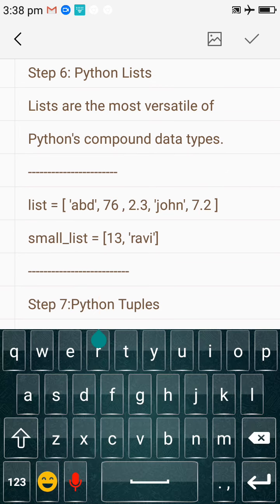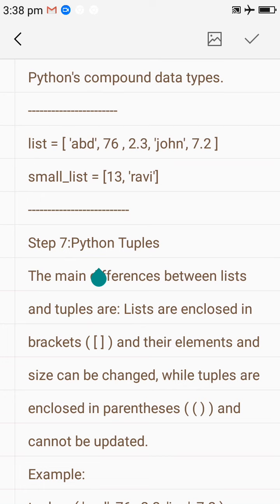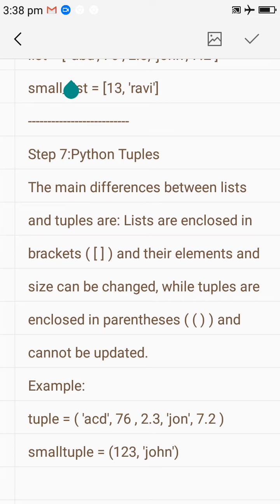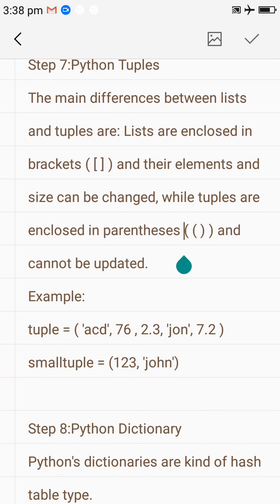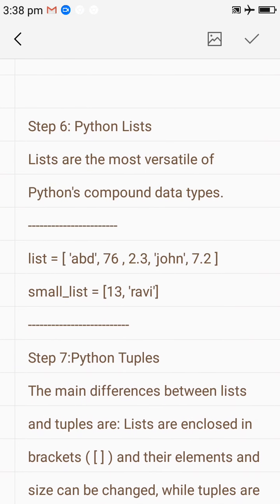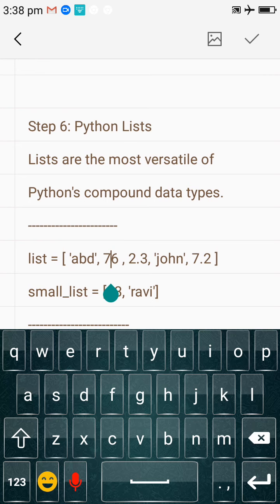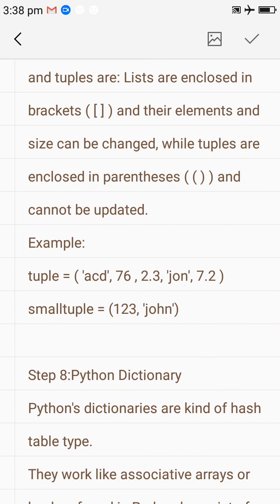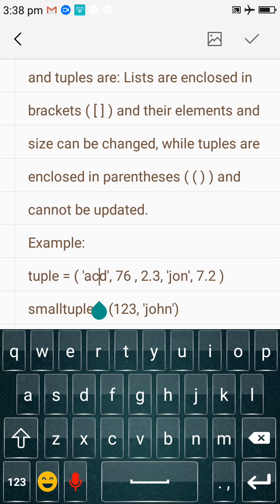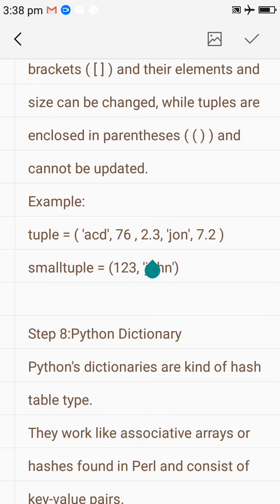Step number 7. Python tuples. You can use a tuple also. A tuple is very similar to a list, but instead of square brackets we use parentheses. And one more difference is that you cannot change the size and values of a tuple, while in a list you can change the values and size also. Now you can see the tuple: abd is a string, 76 a number, 2.3 a float, and if you want to change it, you cannot change the values of this tuple. This is the only difference between a tuple and a list.